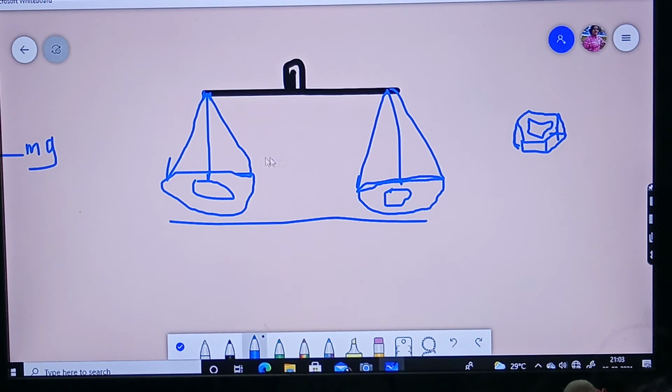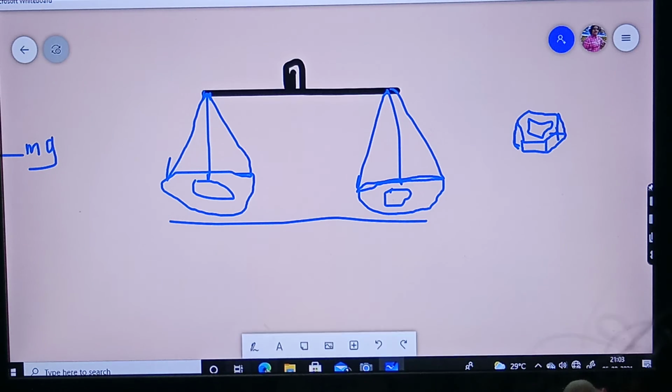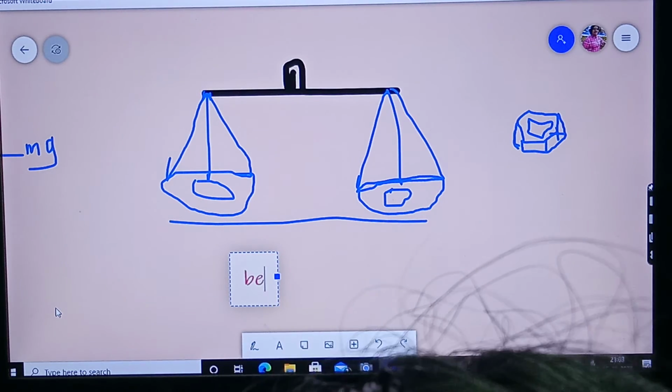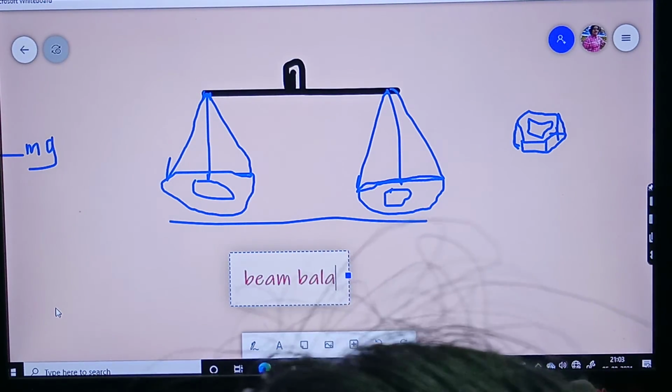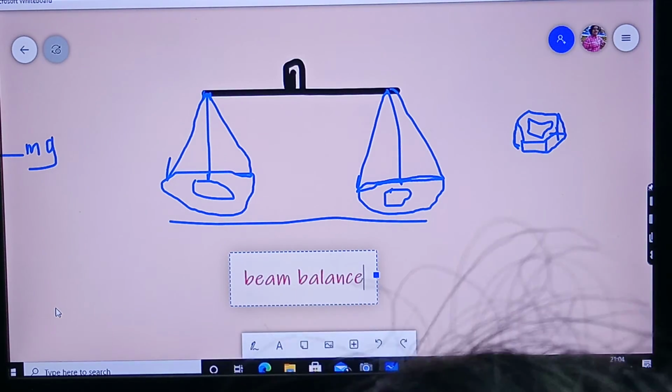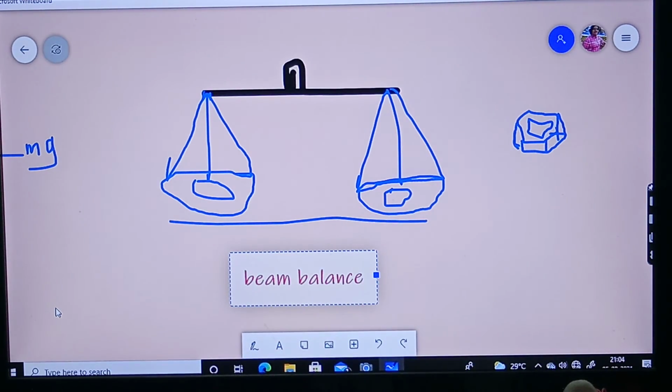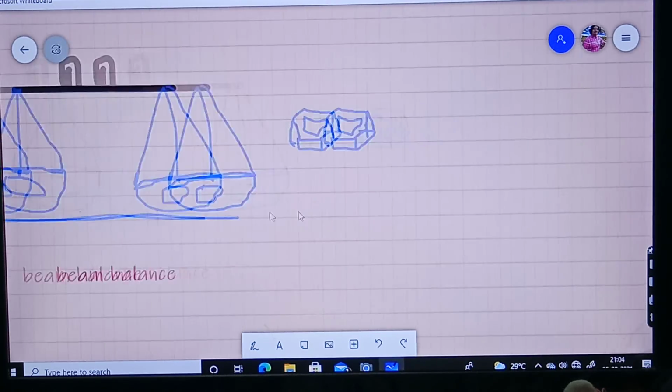So this instrument is known as beam balance. Now I am unable to write, so I will type. This is known as beam balance. Beam is not Chota Beam, okay? Or Mr. Beam. It's beam balance. Okay, the instrument used to measure mass is what? Beam balance. And a physical balance is there, and the other one is grocer's balance. Nowadays they are not in use, but the grocer's balance is there. Grocer means groceries, you know, groceries.